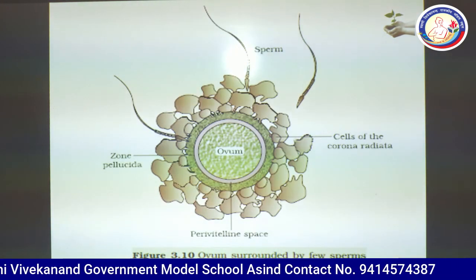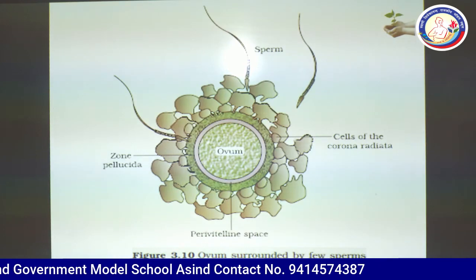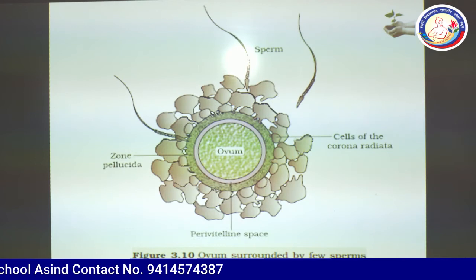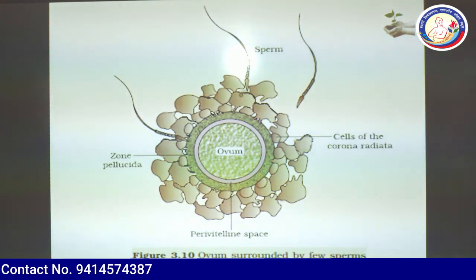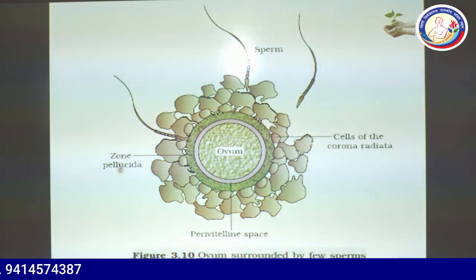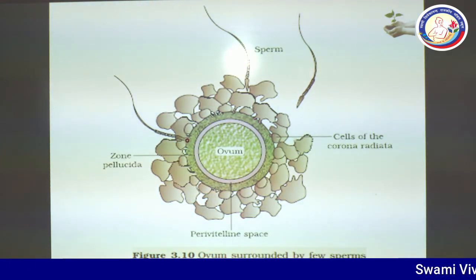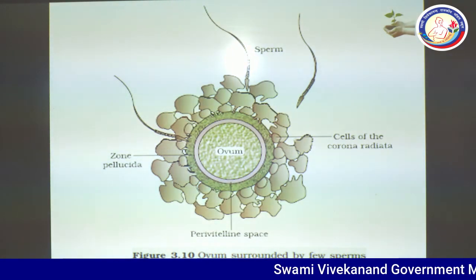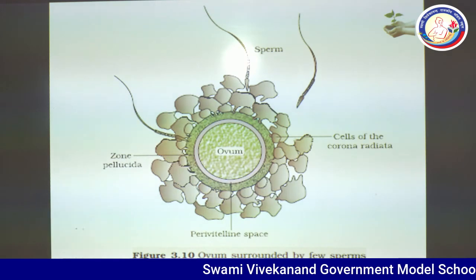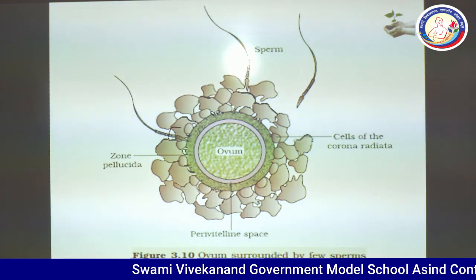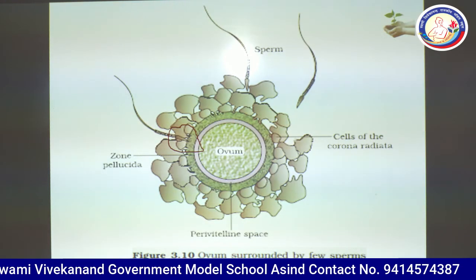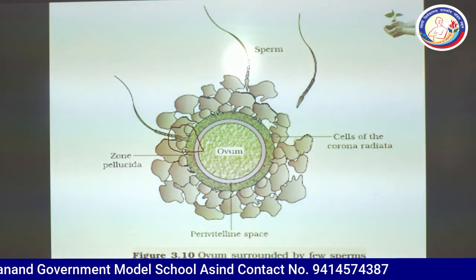This is the graphical presentation of fertilization. You can see in figure 3.10, initially many sperms will surround the ovum, and as you can see, this is the head of the sperm and this green colored structure is the zona pellucida.